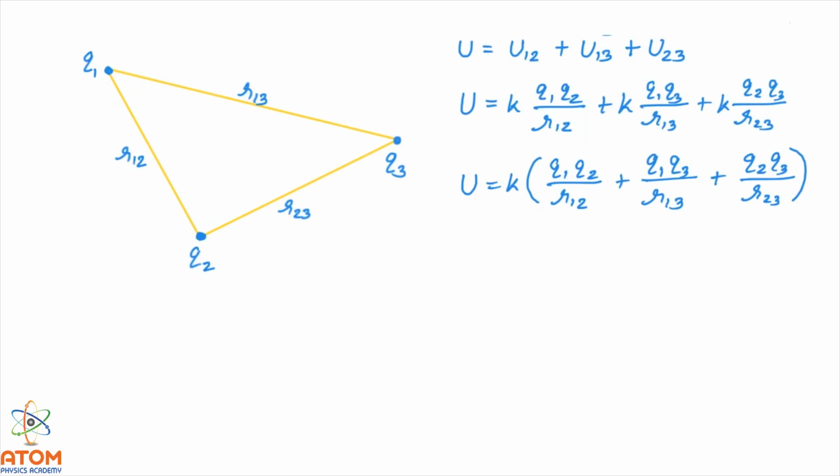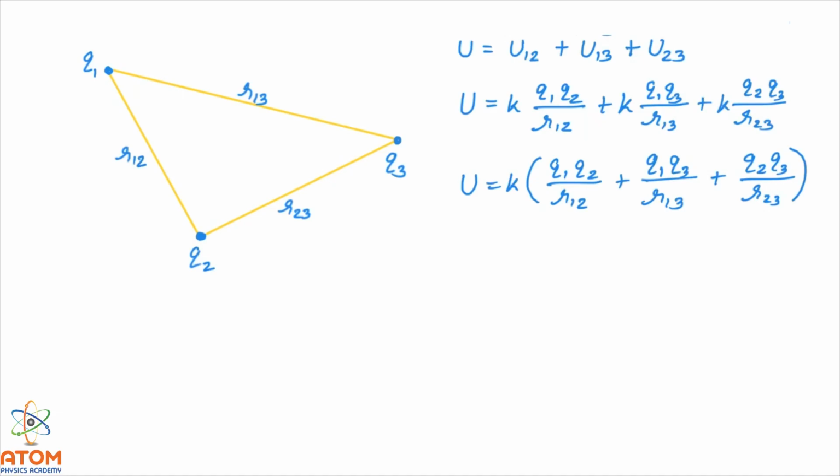Moreover, it has nothing to do with how this system was formed. Suppose you bring this charge Q3 from any path, and we put the term K Q2 Q3 upon R23. It doesn't matter how you brought it, on which path you brought it. That is not important here because this is a conservative field. Electric field is a conservative field. So this equation is independent of the path from which we are bringing the charge.